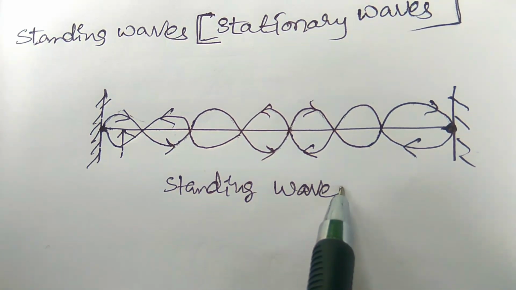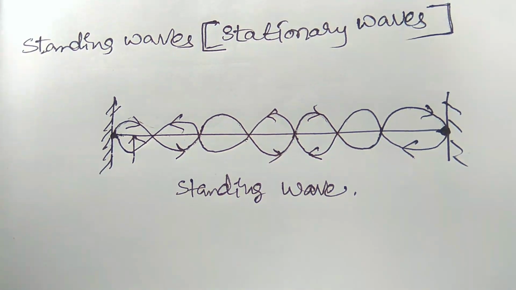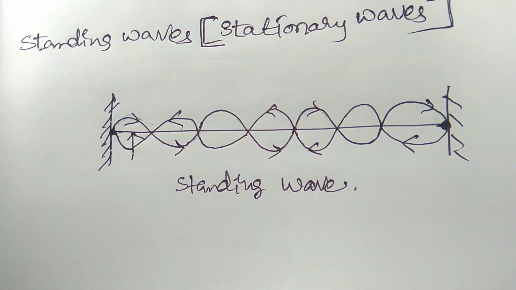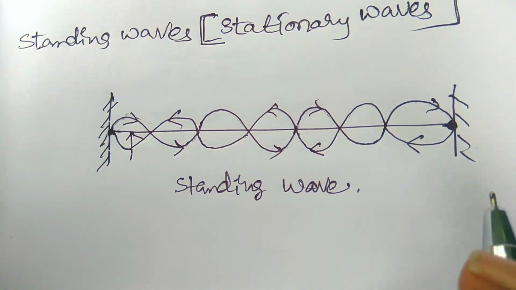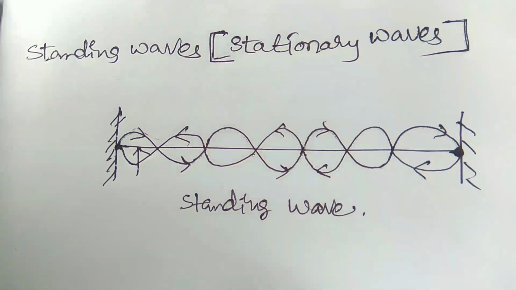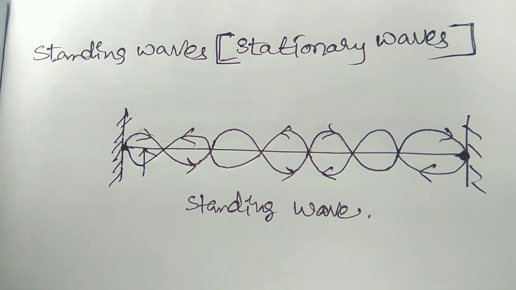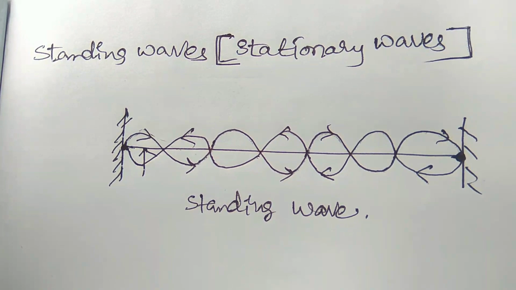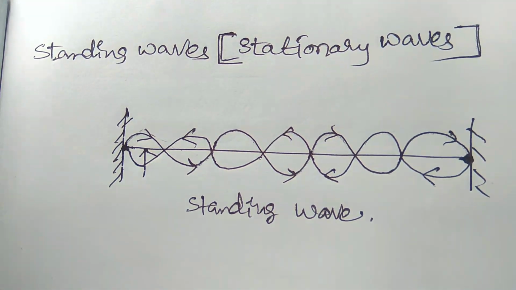So it means that whenever a wave is produced in a stretched string, it is reflected back in the opposite direction and overlaps on the first wave. This type of wave formation is known as a standing wave or stationary wave. These standing or stationary waves are formed in open pipes or closed pipes. These open and closed pipes are called organ pipes.